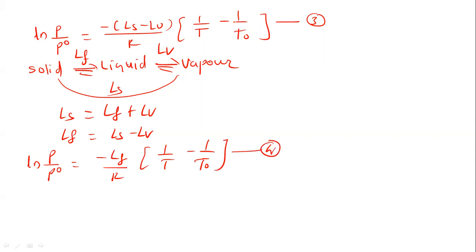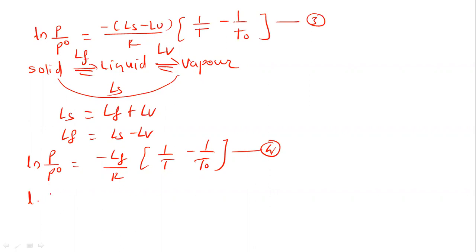So this conversion is very important here. Latent heat of sublimation is equal to fusion plus vaporization. So LS equals LF plus LV. So LF, the latent heat of fusion, equals sublimation minus vaporization. So we can put that LF here into this equation. Now let us simplify this equation 4.